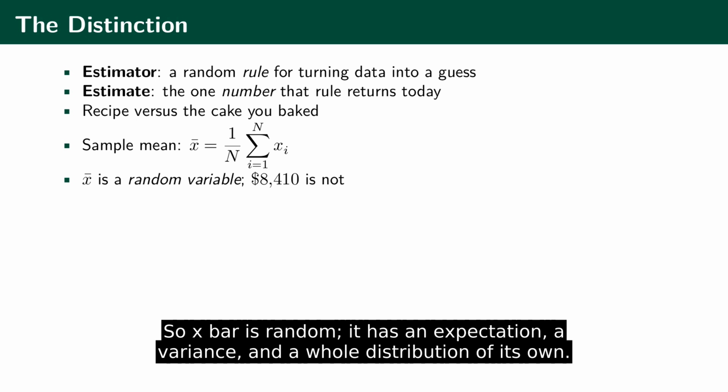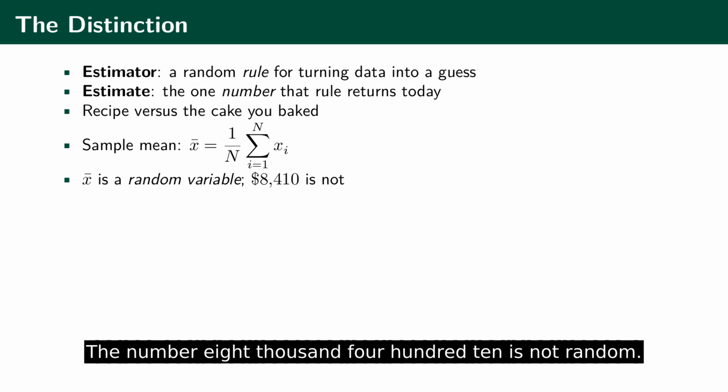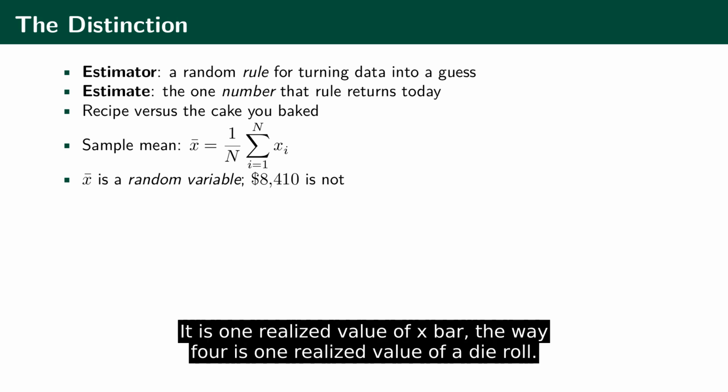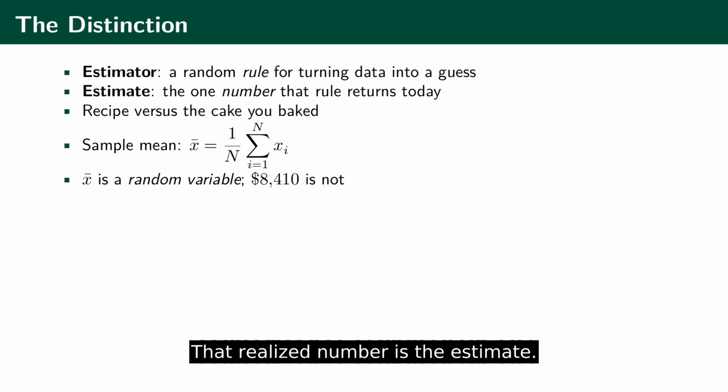The number 8,410 is not random. It already happened. It is one realized value of x bar, the way 4 is one realized value of a die roll. That realized number is the estimate.